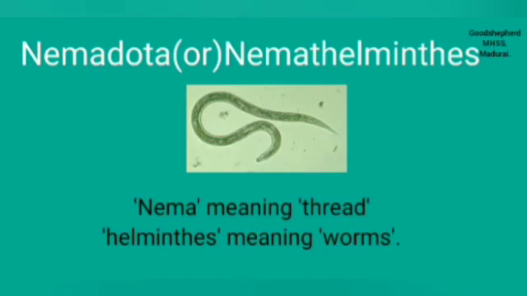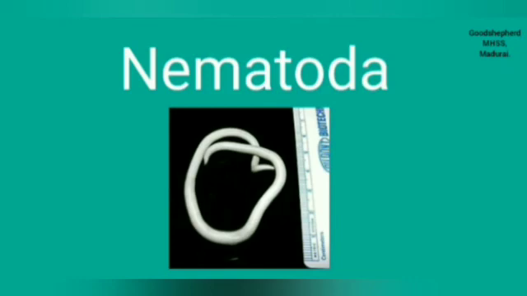Nematoda gets its name from two Greek words, nema meaning thread and helminthes meaning worms. The animals of phylum Nematoda are bilaterally symmetrical, meaning that the left and right halves of the body have the same design. The body is cylindrical, tapering towards the ends. Tissues are present but real organs are absent, although a pseudocoelom is present.